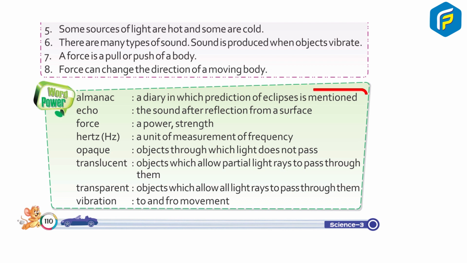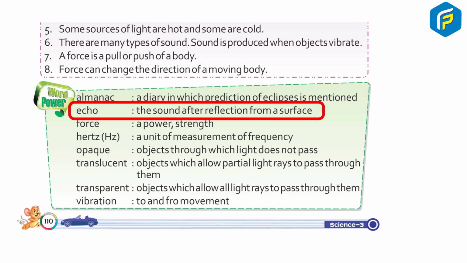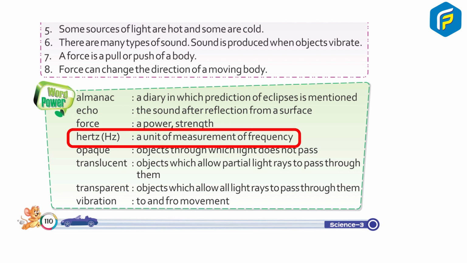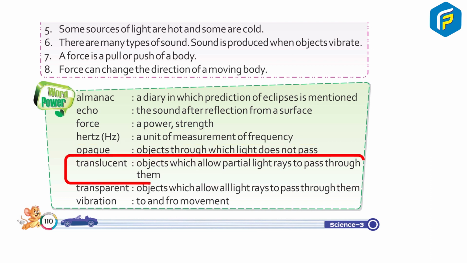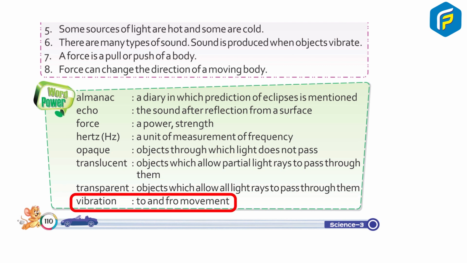Word power. Almanac, a diary in which prediction of eclipses is mentioned. Echo, the sound after reflection from a surface. Force, a power, strength. Hertz, a unit of measurement of frequency. Opaque, objects through which light doesn't pass. Translucent, objects which allow partially light rays to pass through them. Transparent, objects which allow all light rays to pass through them. Vibration, to and from movement.